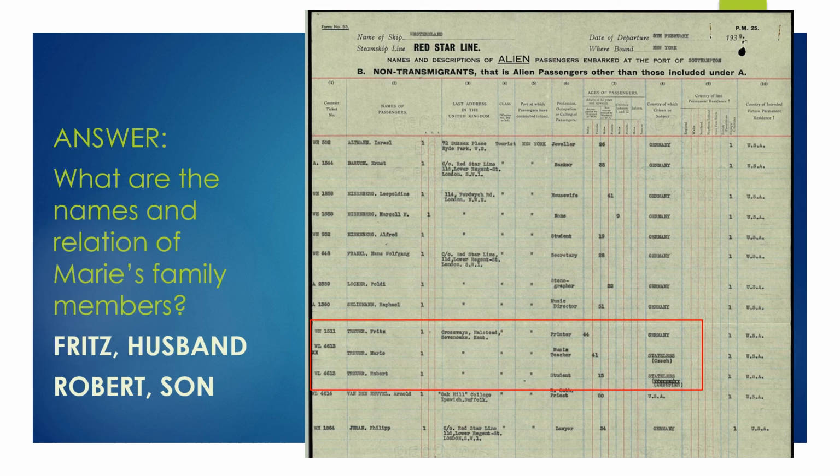So if they were all living together and their ages are what they are and they have the same last name, what do you think that their relationship is? They're a family, aren't they? A mother, father, and son. So let's go to the declaration of intention, and that's actually where it states their relationship.